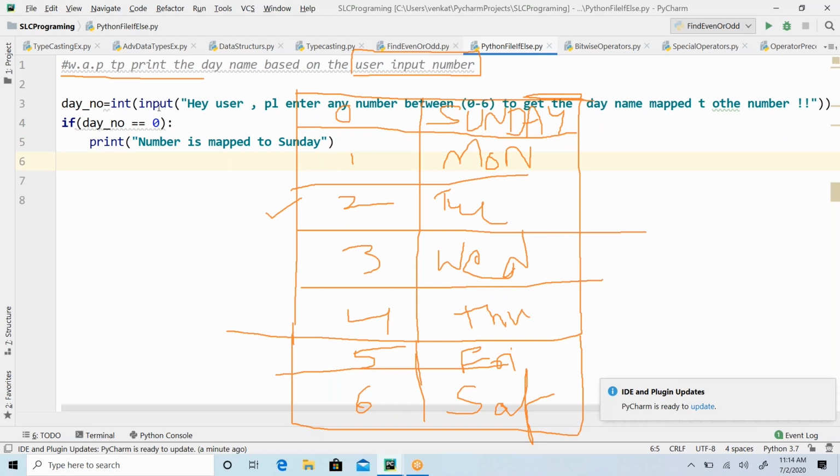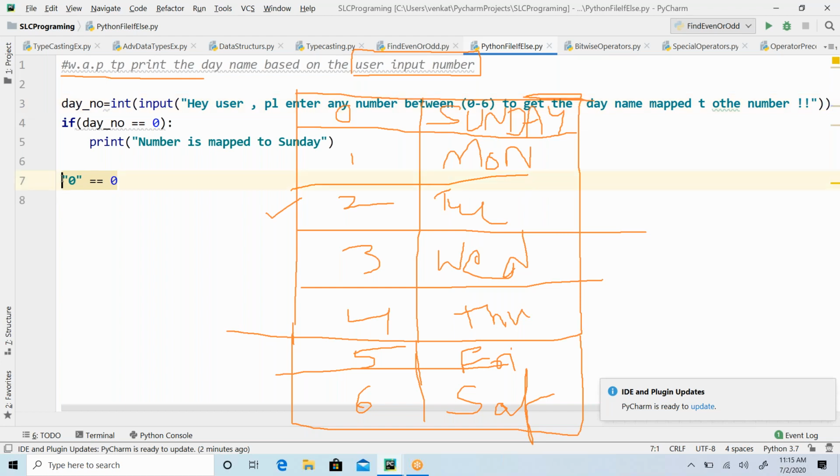Okay, so I am asking the user to enter the number. Whatever the user enters, the number will be in the form of a string. Even if the user enters 0, the value will come like this as part of the input function. But that 0, I am not going to compare with the number. If I compare like this, one is integer type and the other is string type, so it gives false. So I have to convert this into an integer as well. That is where I have used the int function.